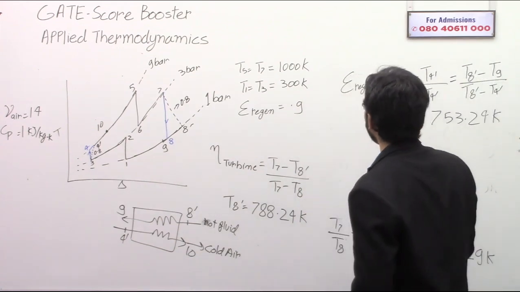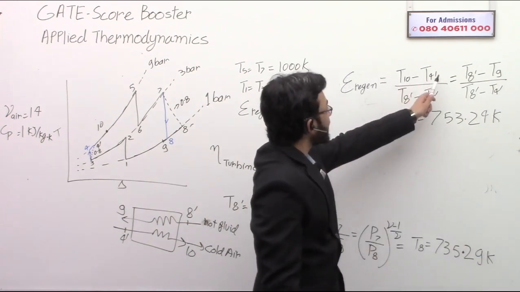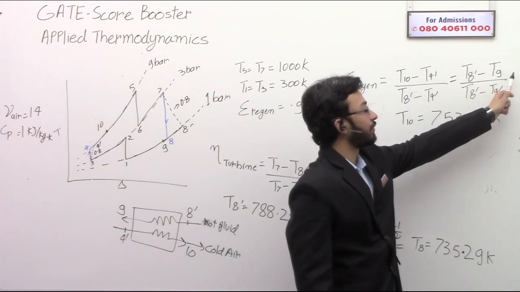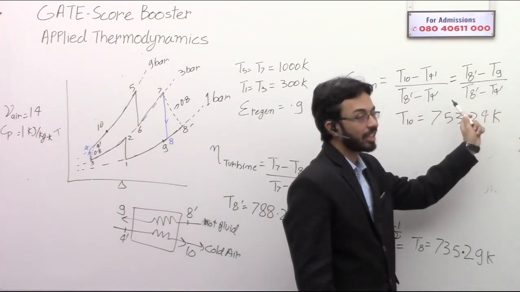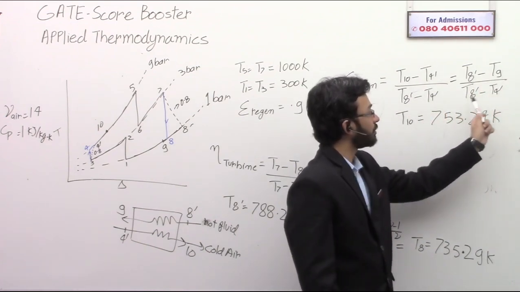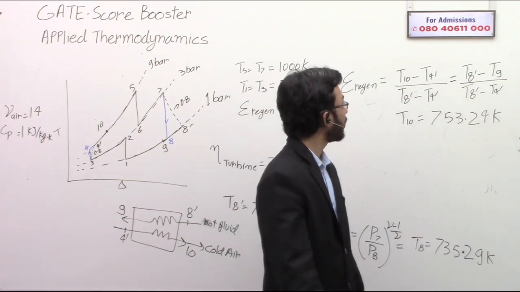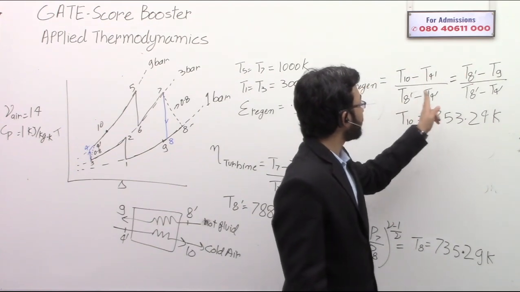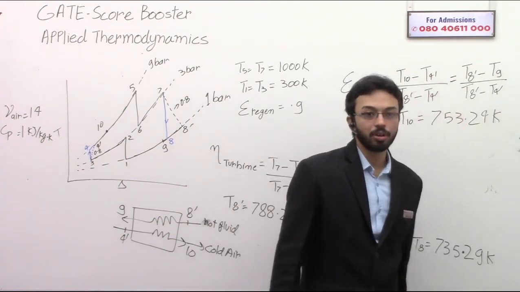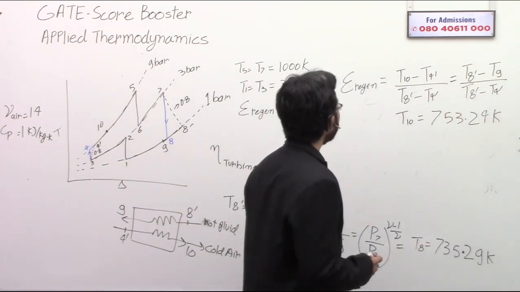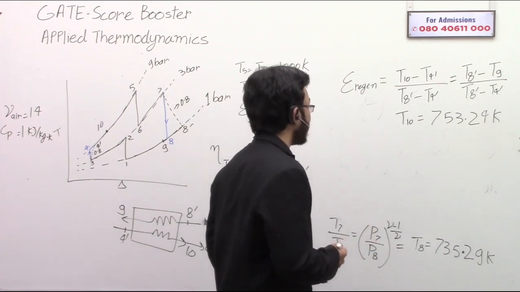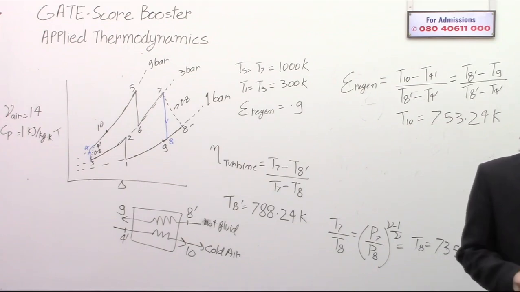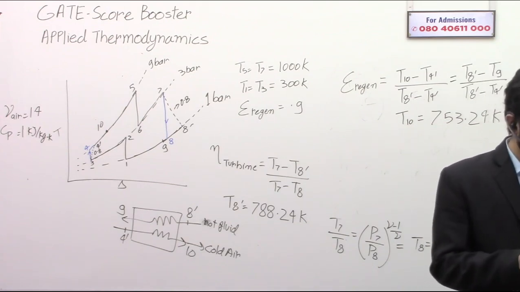This can be said in both ways: either the temperature rise of the cold fluid or the temperature drop of the hot fluid, divided by the maximum change in temperature that is possible. This is how you find out the effectiveness of the regenerator. So from this you can calculate T9 also, but calculating T9 is not necessary.